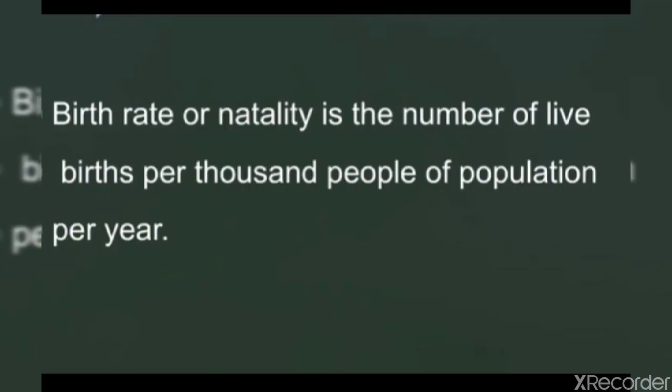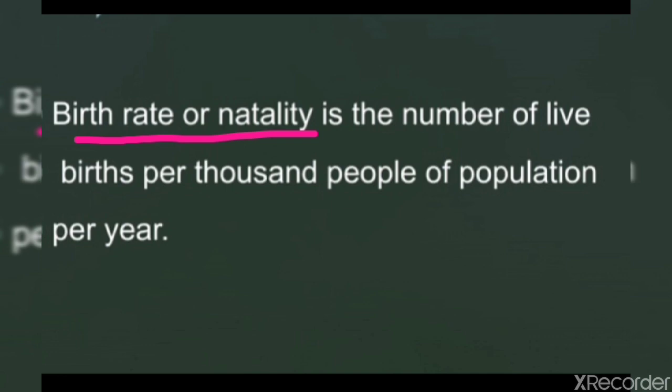Let's see the next term, birth rate or natality. It is the number of live births per 1,000 people of population per year. Clear children? Birth rate or natality is the number of live births per 1,000 people of population per year.